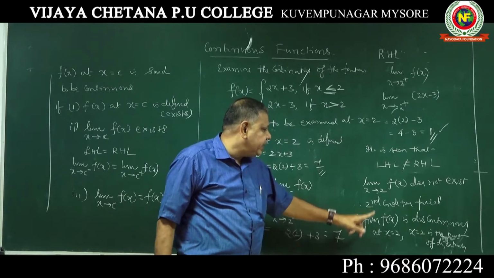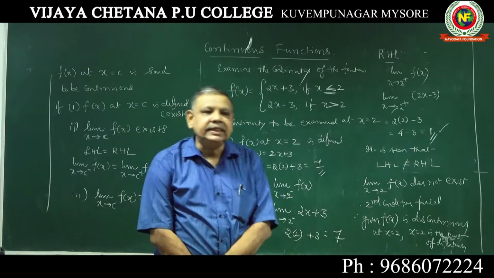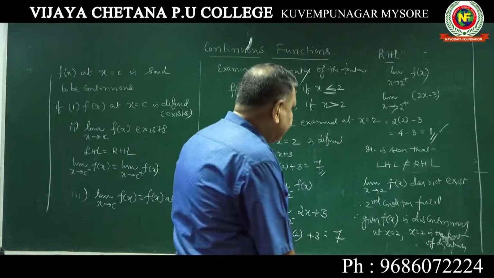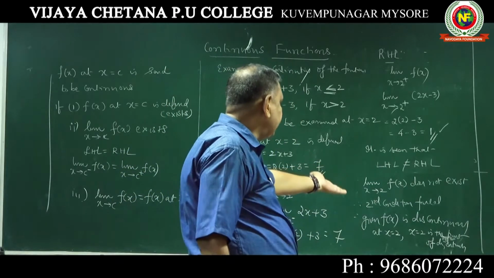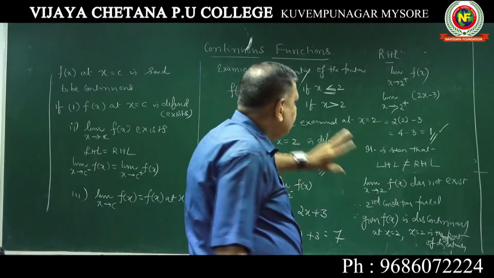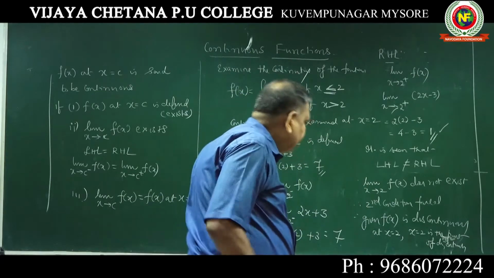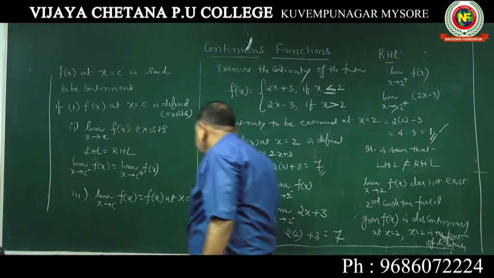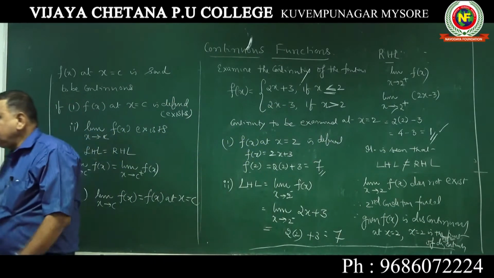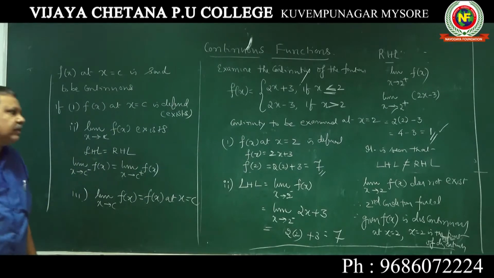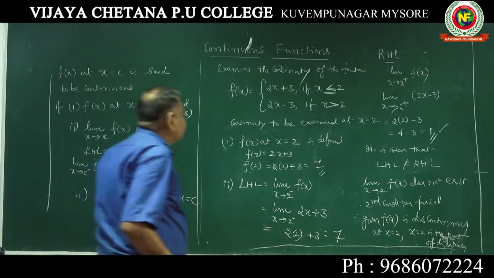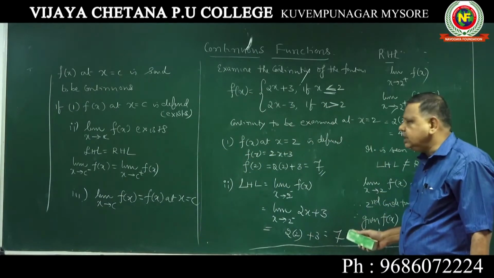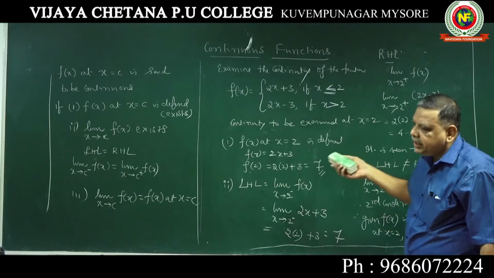Second condition failed, and the given function is discontinuous or not continuous at x equal to 2, which is the point of discontinuity. It should come very clearly. x equal to 2 is the point of discontinuity, you should write, and this is called examining the continuity of the function. They would have kept 4 marks for this question. Don't leave this question. Now I hope you have copied all these steps. Now we will go to the next problem.